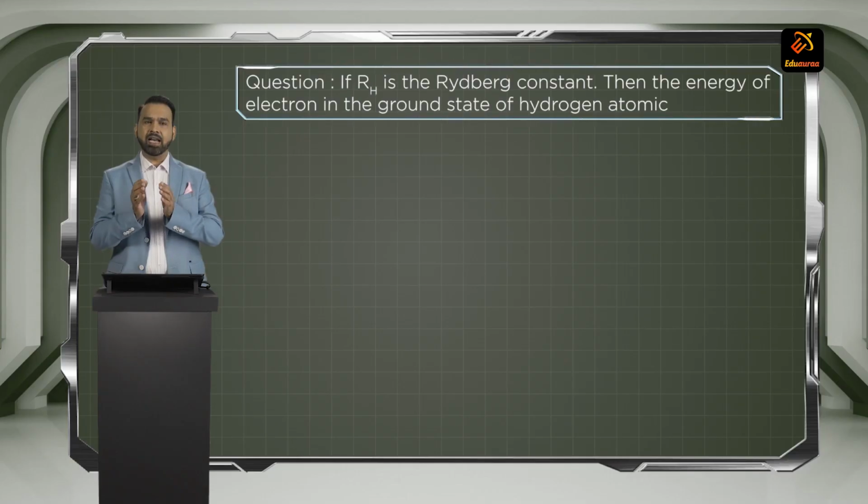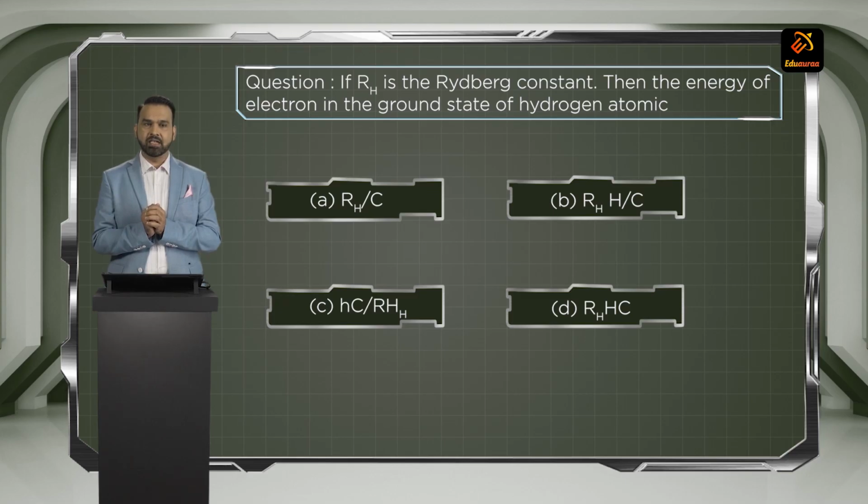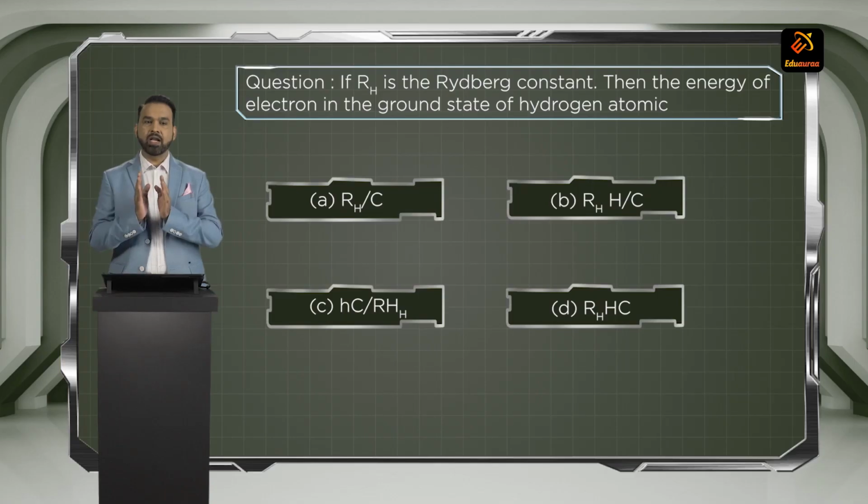Next question. If RH is the Rydberg's constant, then the energy of an electron in the ground state of hydrogen atom is given by what? Now what is the relation between Rydberg's constant and energy? We know that 1 by lambda is equal to Rydberg's constant RH times the bracket 1 upon n1 square minus 1 upon n2 square for hydrogen atom. Because there is only one electron, there is only one electronic shell. So for hydrogen atom, choice D is the correct relation between Rydberg's constant and the frequency. Moving to the next question.